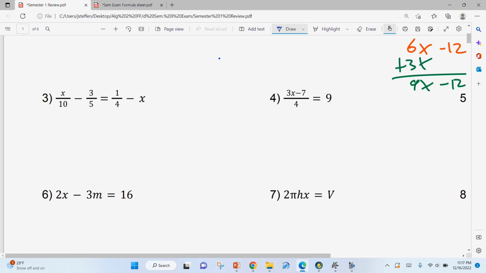So the next number I would think of is 20. So 10 times 2 is 20, that works. 5 times 4 is 20, so that one works. And then 4 times 5 is 20. So all three of those go into 20. So I'm multiplying each one of these by 20.